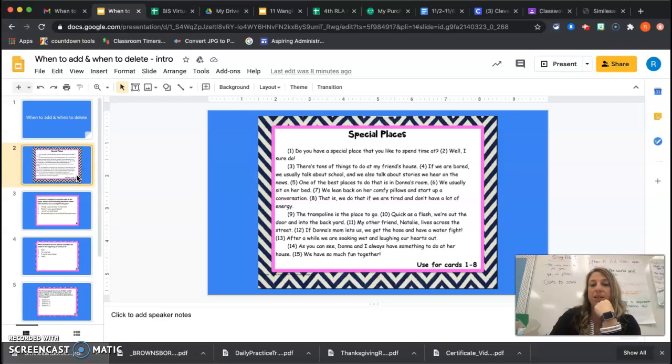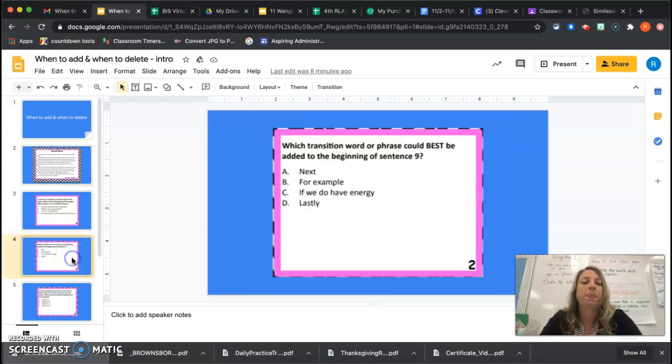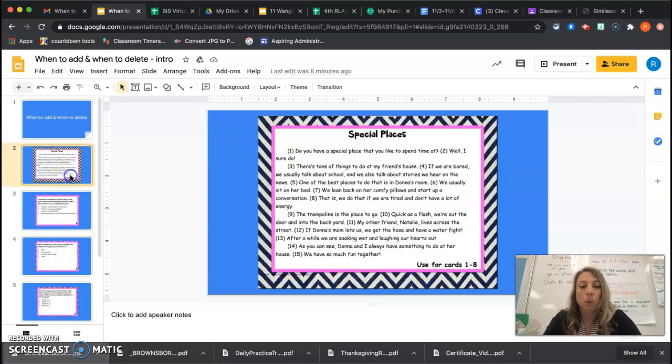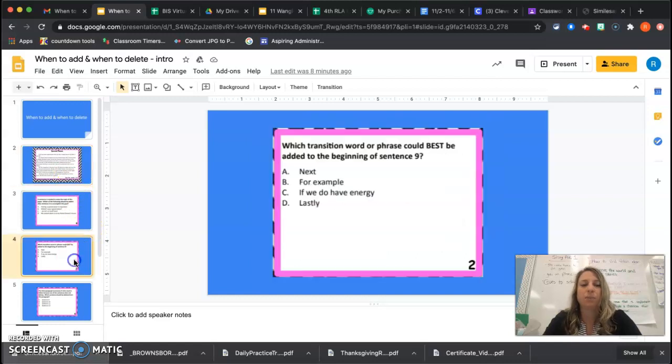Next, the trampoline is the place to go. Does that really make sense? It doesn't really flow together. For example, the trampoline is a place to go. No, not really giving me an example.